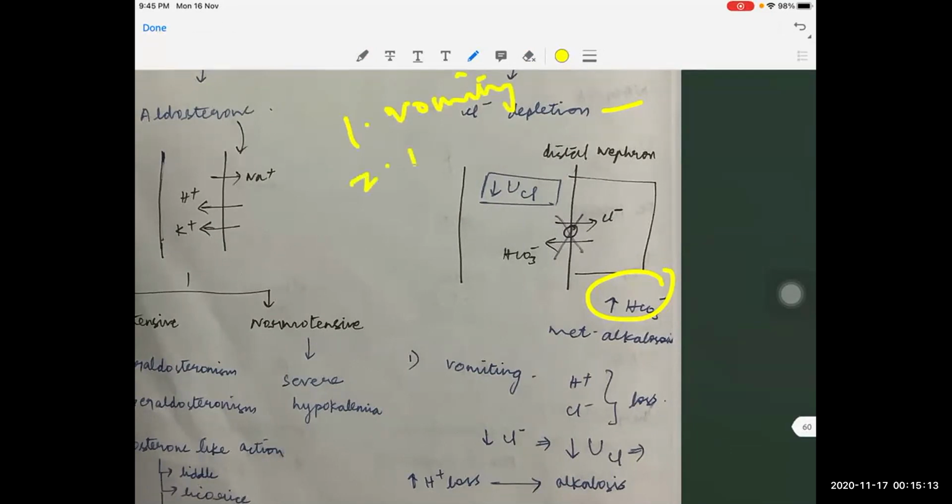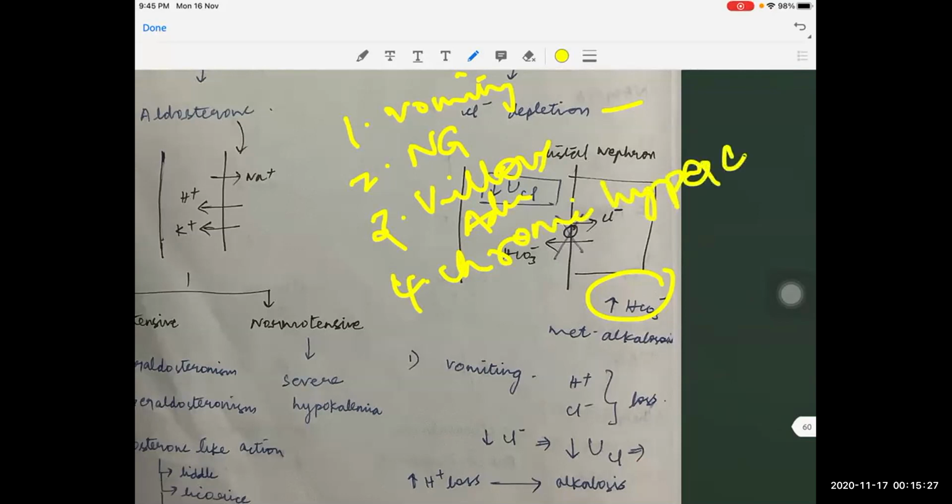The second is nasogastric suction. The third is villous adenoma and some congenital diarrheas. The fourth is chronic hypercapnia. We are going to see how each one of these contributes to metabolic alkalosis.